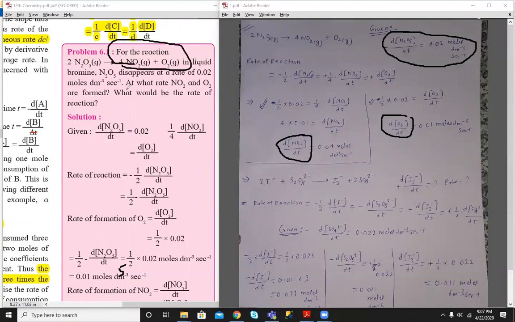And also the overall rate of reaction. By the formula we already saw, the rate of reaction will be equal to, since the coefficient of the reactant is 2, minus 1 by 2 d[N2O5] by dt. For the product with coefficient 4, and a product is always with a plus sign, plus 1 by 4 d[NO2] by dt, and for oxygen plus 1 d[O2] by dt. So in this equation, which value is given? This value is given. So equate this part with this, and then this part with this, and solve.